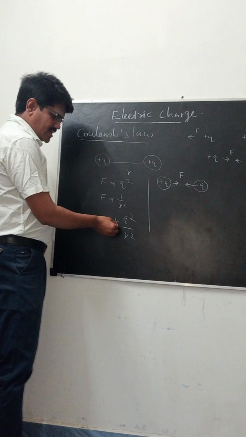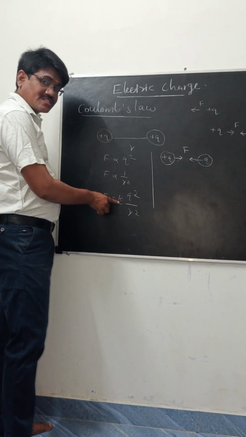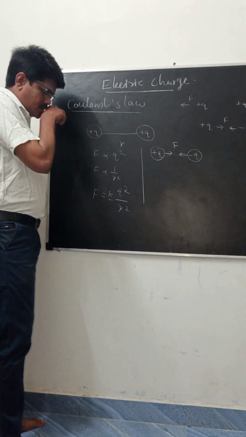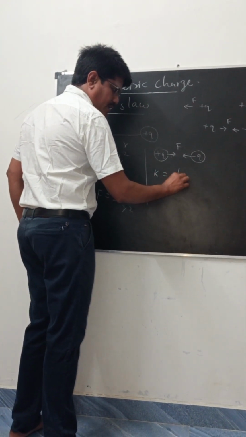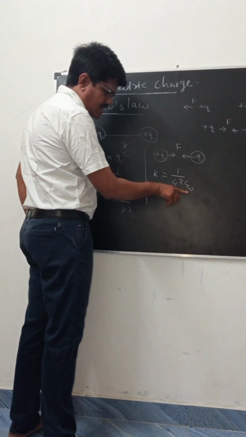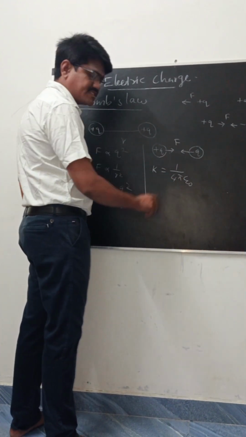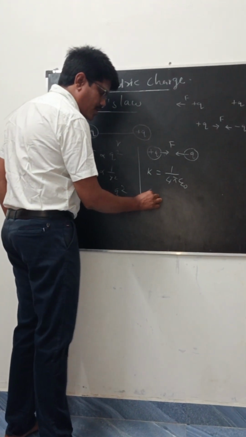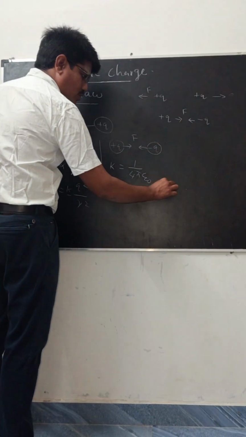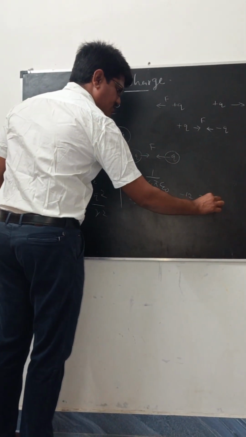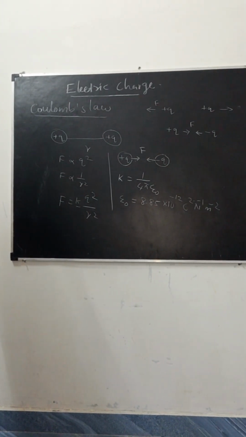Now we go to the next point. Here we are using a constant, K. K is the proportionality constant. The value of constant K is equal to 1 by 4 pi epsilon naught. Here epsilon naught is the permittivity of free space. The value of permittivity of free space is 8.85 into 10 power minus 12 coulomb square Newton inverse meter power minus 2. That is the SI unit of permittivity of free space.